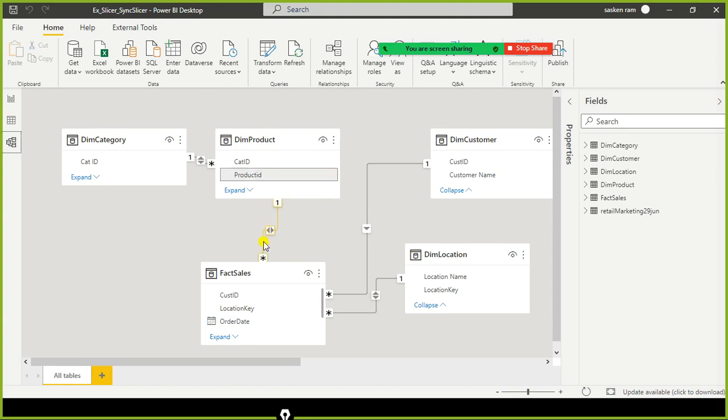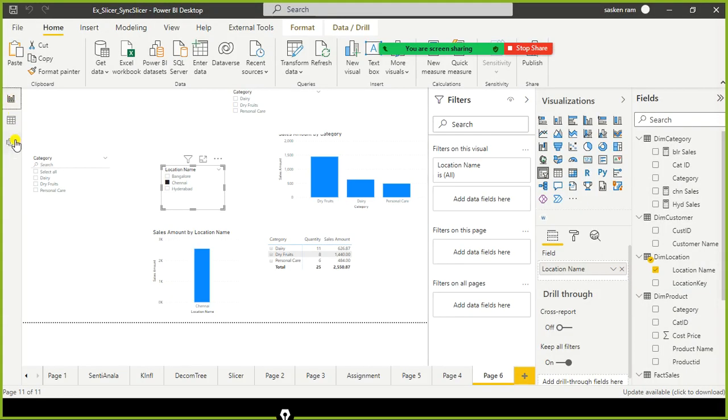Let's assume that you have a down arrow only here, no upward arrow, so unidirection here. In that case, you can filter the sales table using the product table. Here also it is possible with the location dimension, you can filter the fact tables, but the opposite is not possible. But there is an option here.